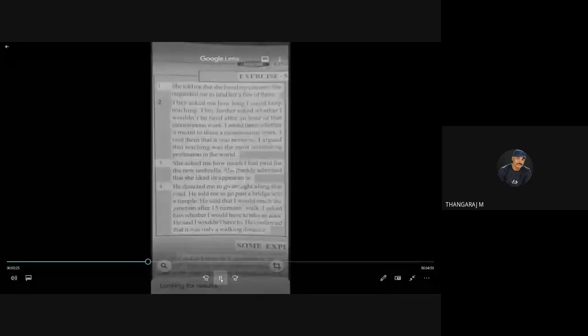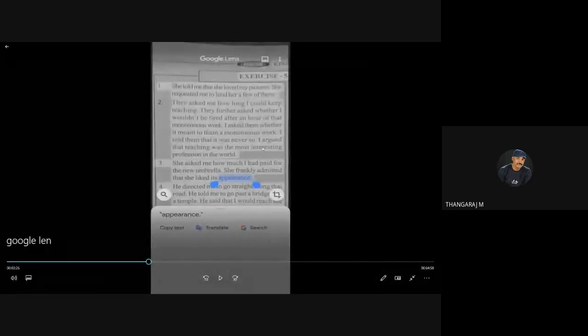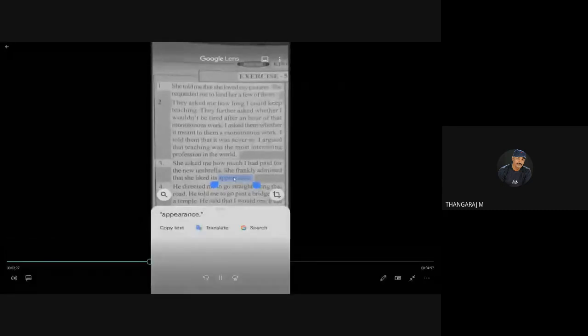These lines are highlighted, so we know we can copy the text. When I click a word, it shows relevant information.